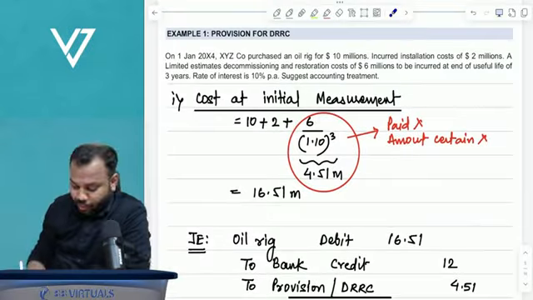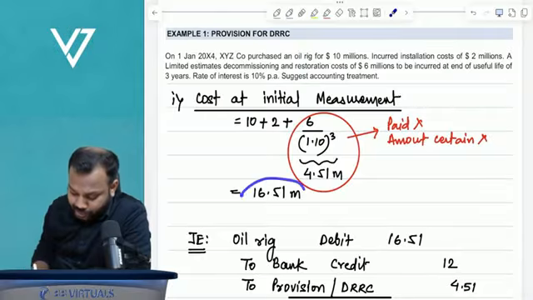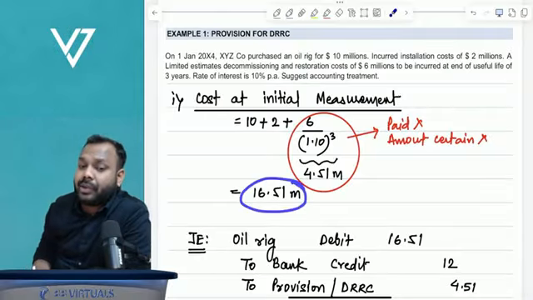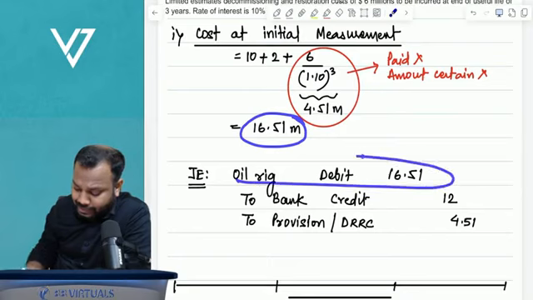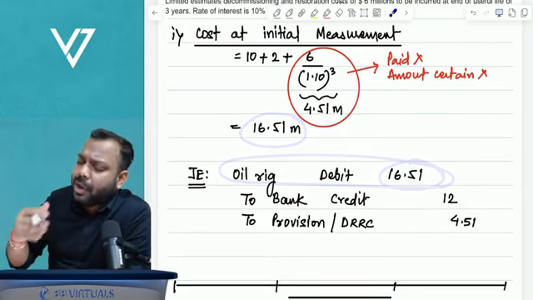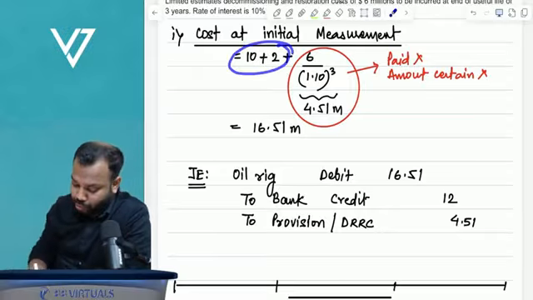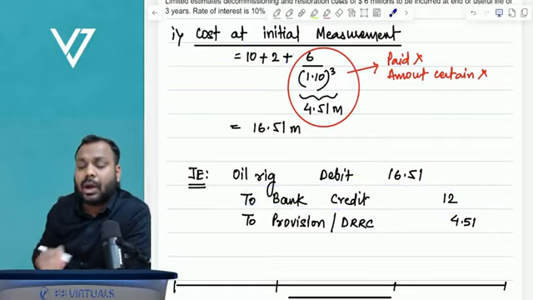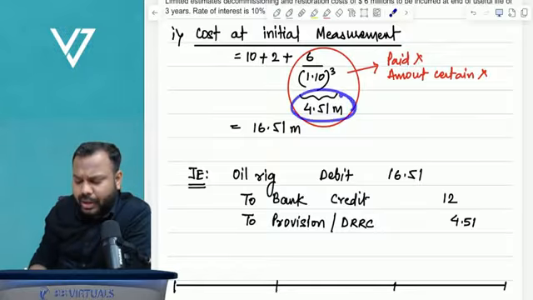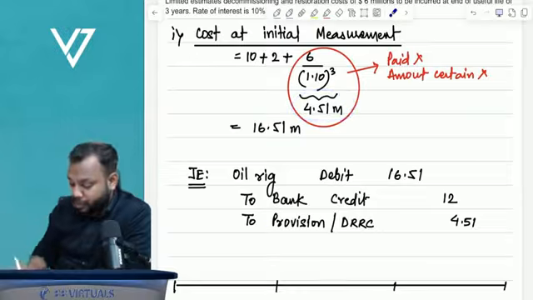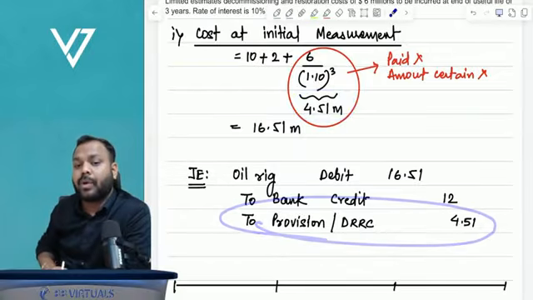Now, so understand, what is the value of your asset? 16.51. Now, how to pass journal entry? So you will recognize the asset at 16.51. Now tell me, out of 16.51, how much you have already paid? This much. So to bank, 12. Now tell me, this 4.51, have you already paid? No. When will you pay? After 3 years. So it's a provision of 4.51.